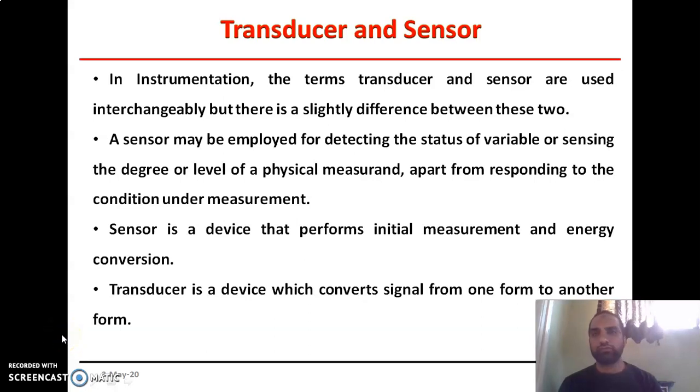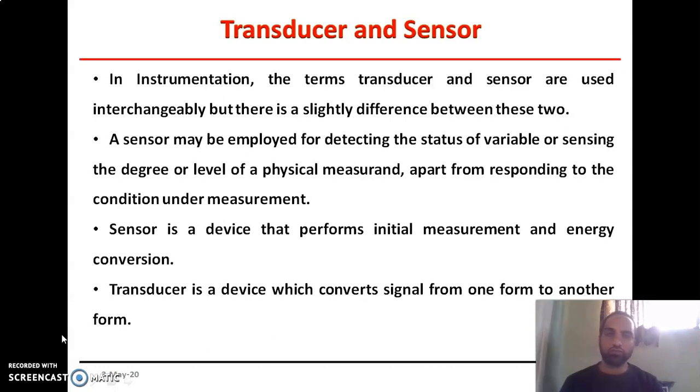Hello friends, today we are going to talk about the concept of transducer and sensor. Then we will discuss the characteristics and classification of transducer. Let us start with the concept of transducer and sensor.